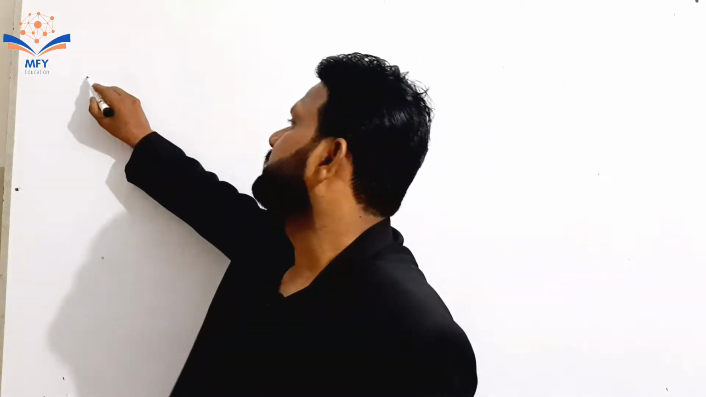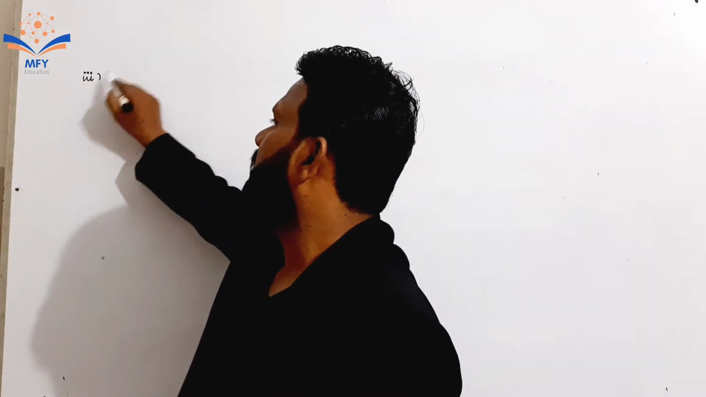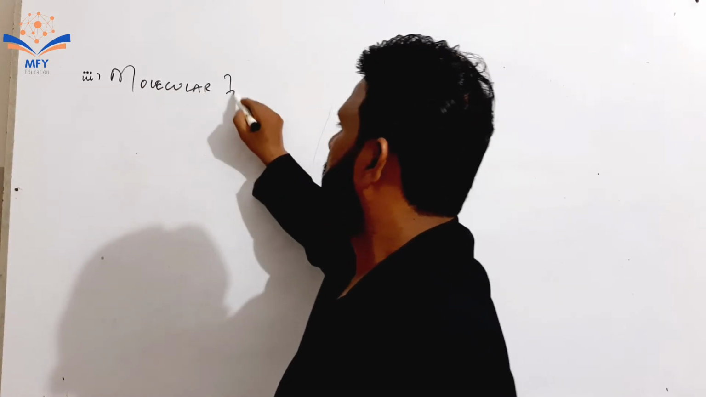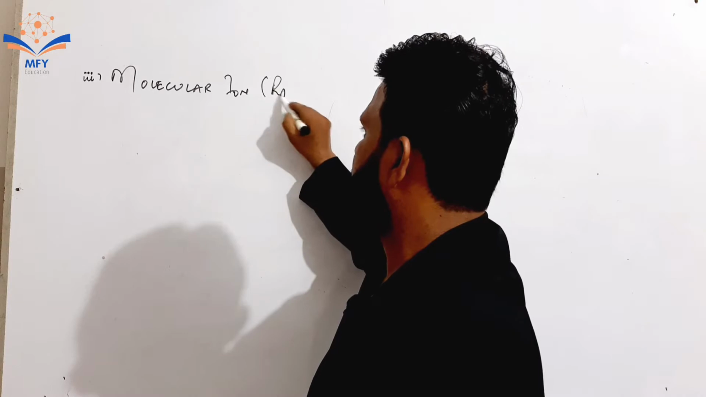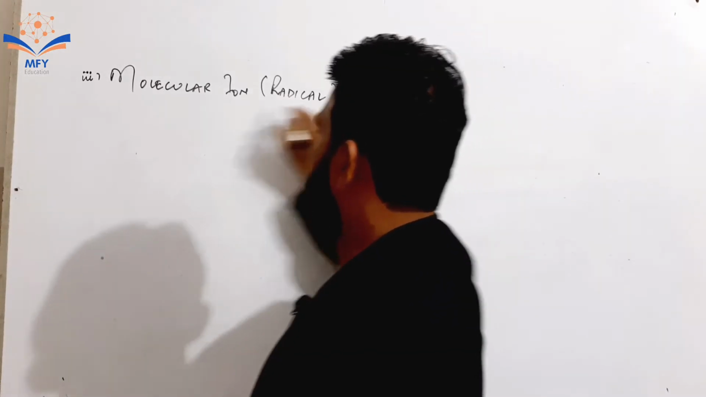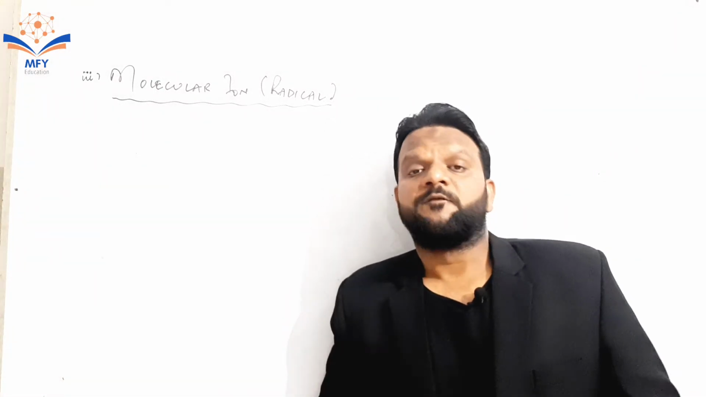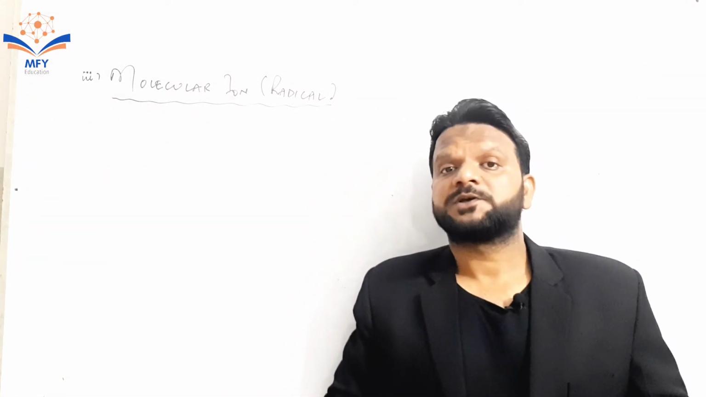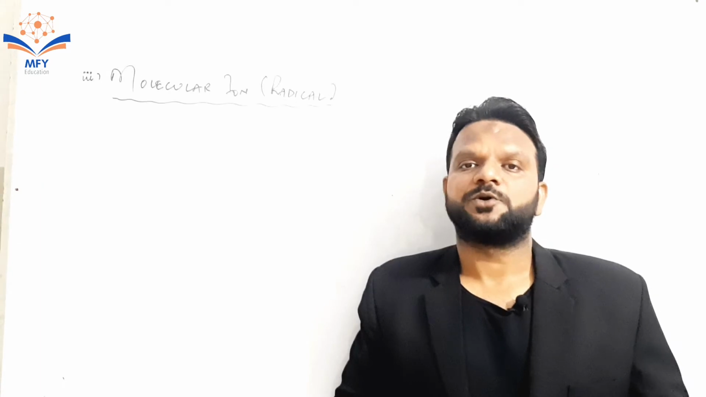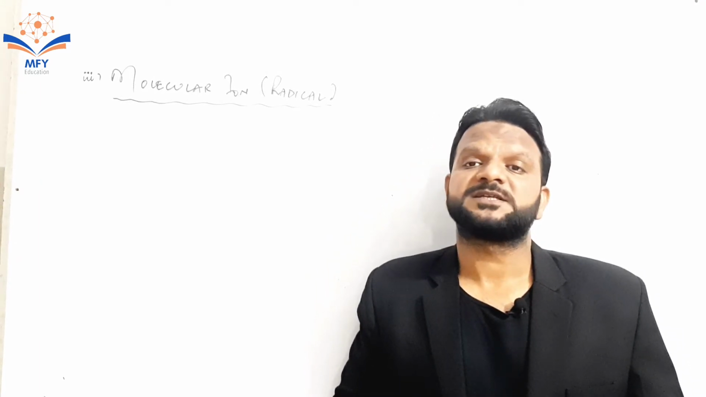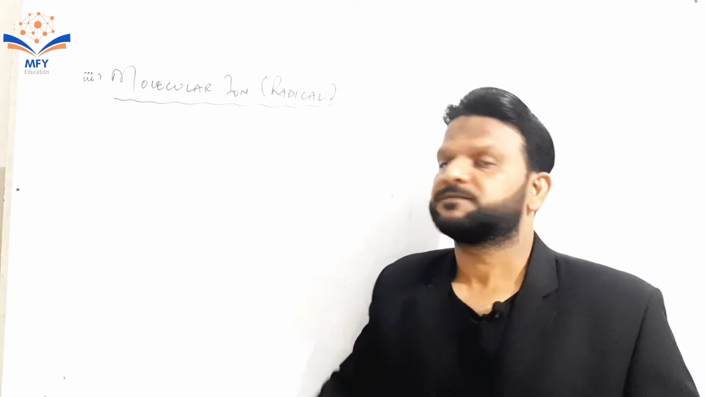Now the third type of ion is molecular ion, which is also known as a radical. When a molecule loses or gains an electron, it is called a molecular ion. It also possesses a positive or negative charge.